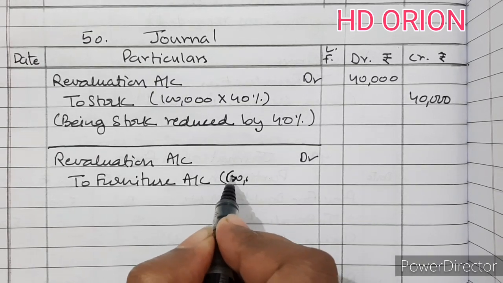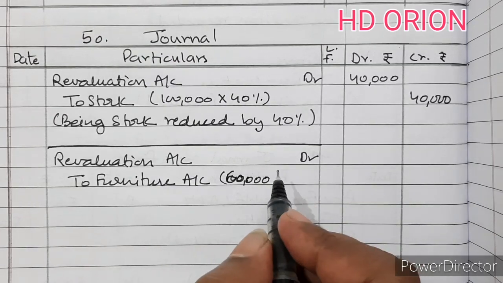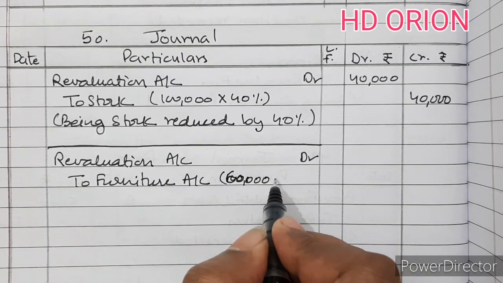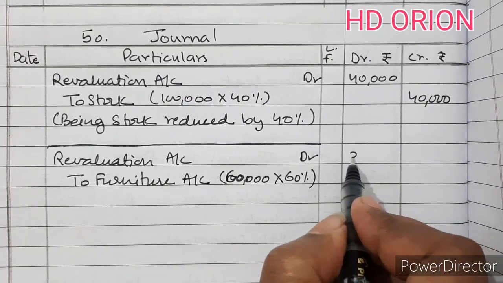Its value is 60,000, and it says that reduced to 40%. It means it is reducing by 60%. So it will be 36,000.